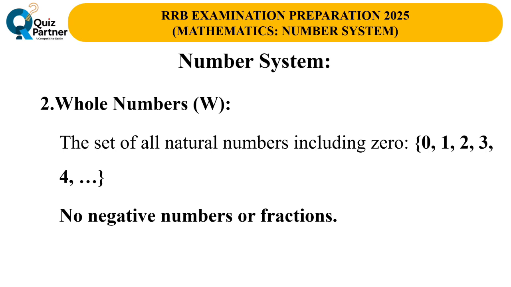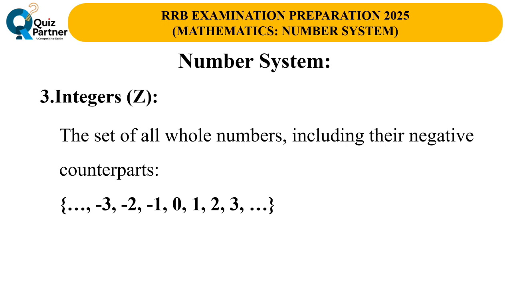Next, we have whole numbers. These are just like natural numbers, but with the addition of 0. So, the set of whole numbers starts from 0, 1, 2, 3, and continues indefinitely. And the definition of whole numbers is as follows: the set of all natural numbers including 0: 0, 1, 2, 3, 4. No negative numbers or fractions.